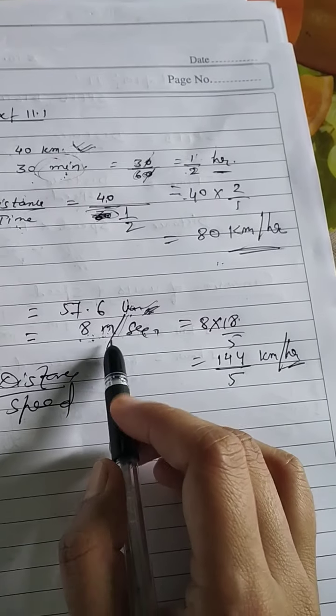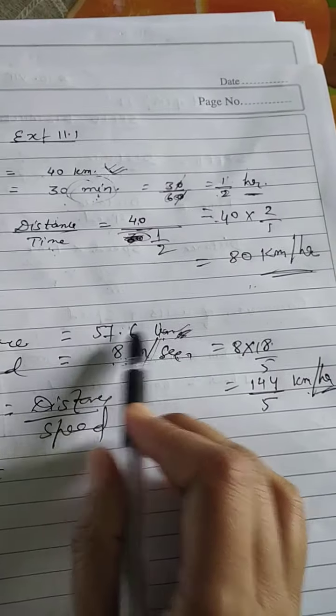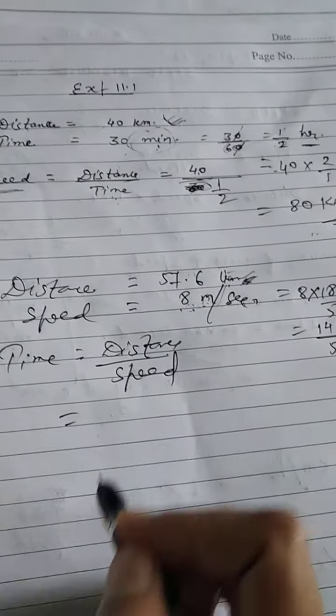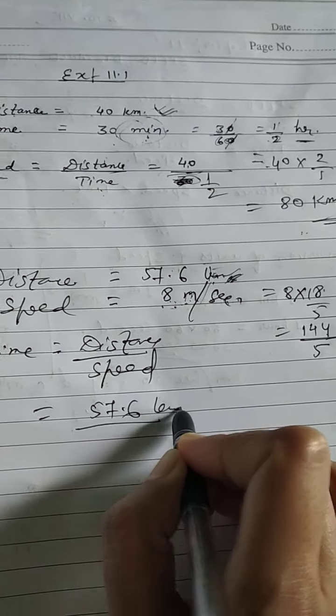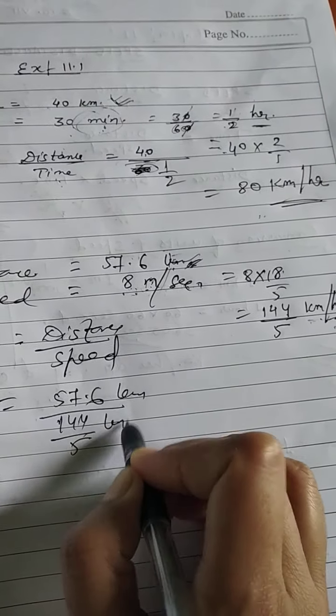We have just changed this meter per second into kilometer per hour. Now both the units are in kilometer. Now you can put in the formula 57.6 kilometer and speed is given as 144 by 5 kilometer per hour.